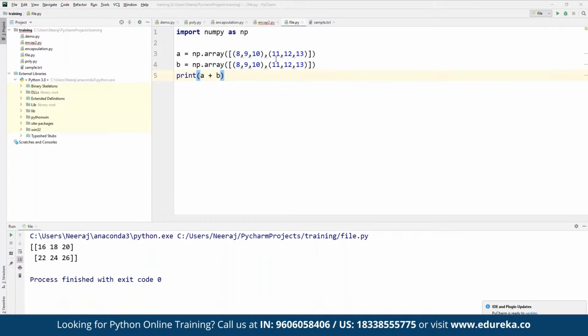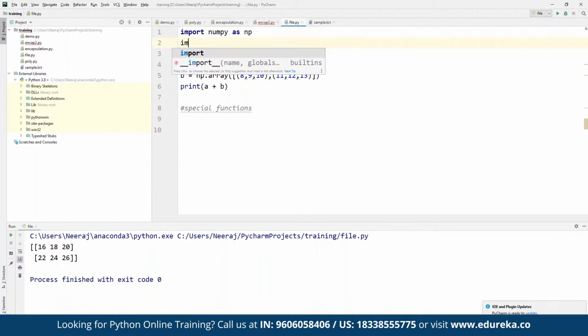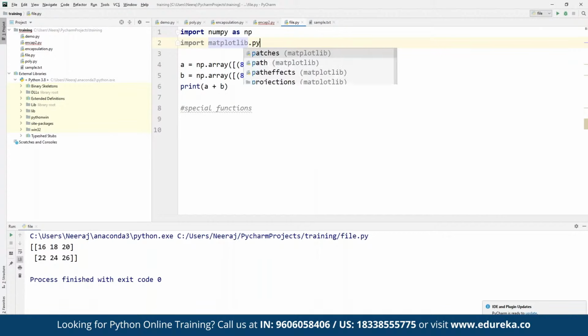If you want to display the output in terms of graphs, then we can use special functions as well. For example, here we can define this one as special functions. Now for this, we also have to import the matplotlib library. So here we can also import matplotlib. Now, if you want to work with graphs, we can define matplotlib.pyplot, and here we want to import that as plt.